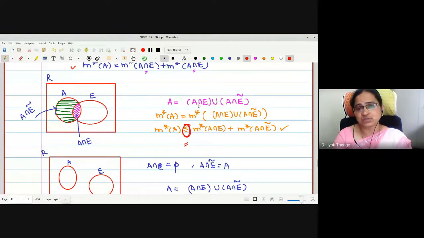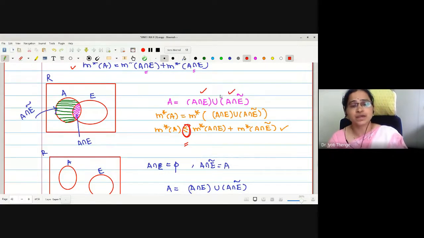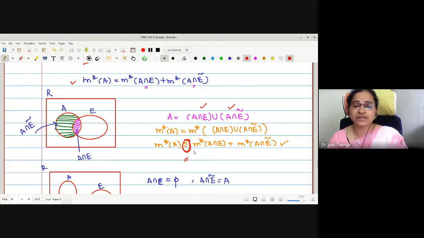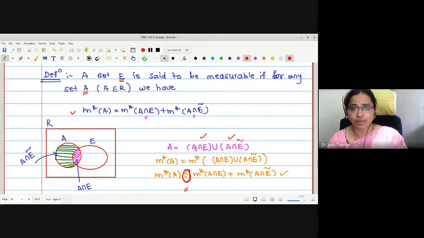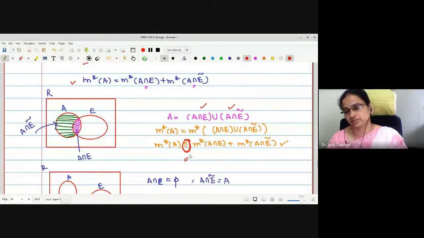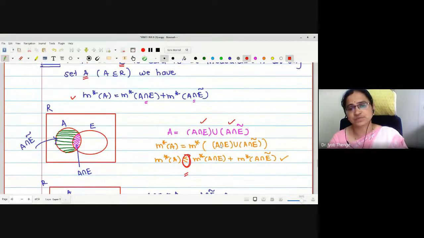Because these two are nothing but the partitions of the set A. This is first partition and this is the second partition due to the set E. And if these two are the partitions, m star of A, countable subadditivity gives us less than or equal to. But we want countable additivity property. For that, we define the set E which possesses exactly equal to sign here.